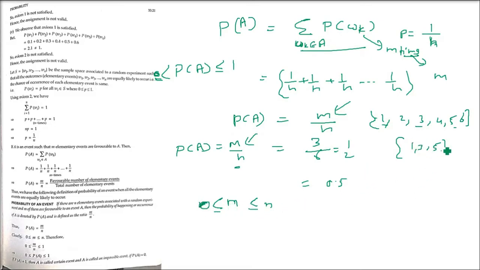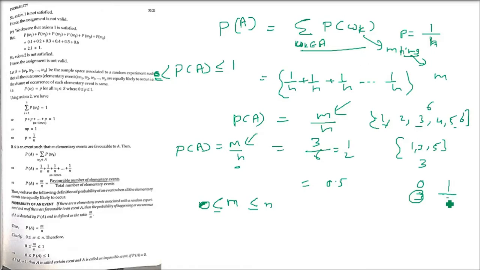So the favorable cases will be a subset of the sample space only. 1, 3, 5 is 3, and 1, 2, 3, 4, 5, 6 is 6. So 3 is less than 6. So this 6 will always be greater than 3. So m will always be lesser than n.